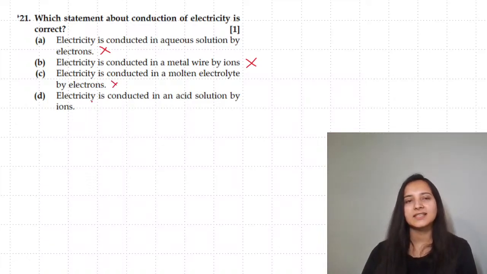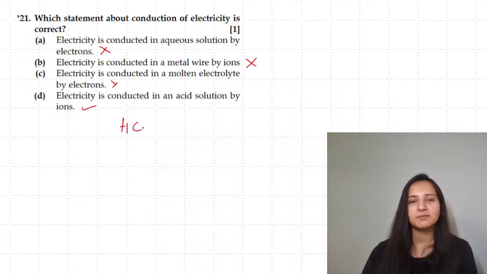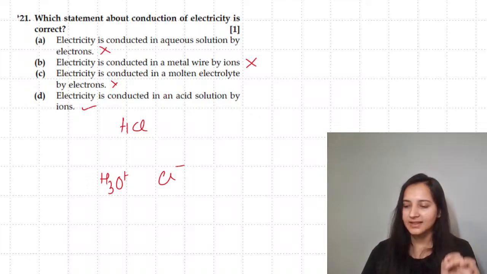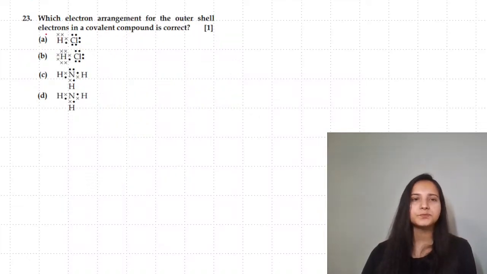Electricity is conducted in acid by ions? Yes. For example, if it is HCl, then the hydronium ion and the chloride ion will migrate towards opposite electrodes and that will conduct electricity.